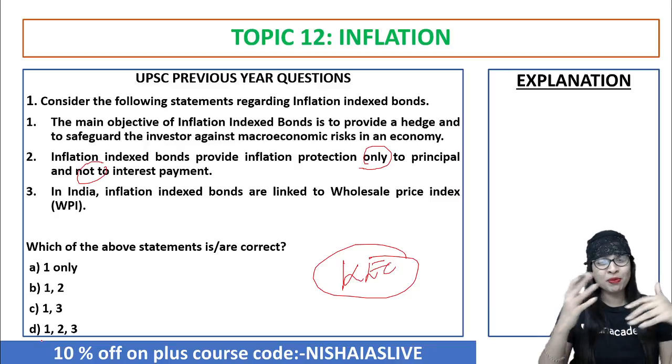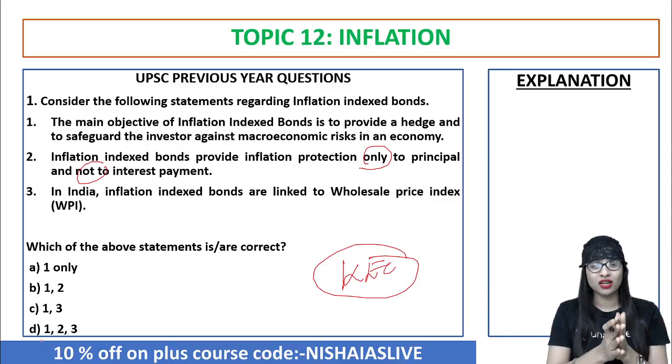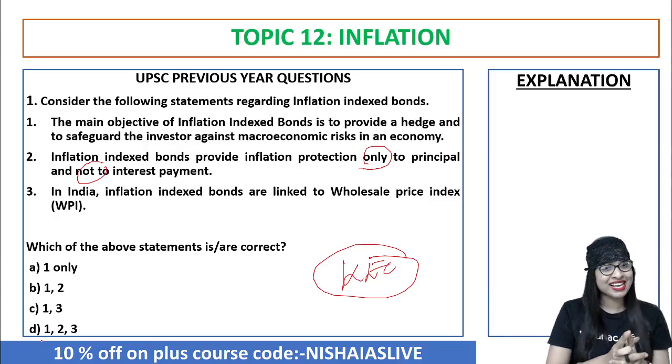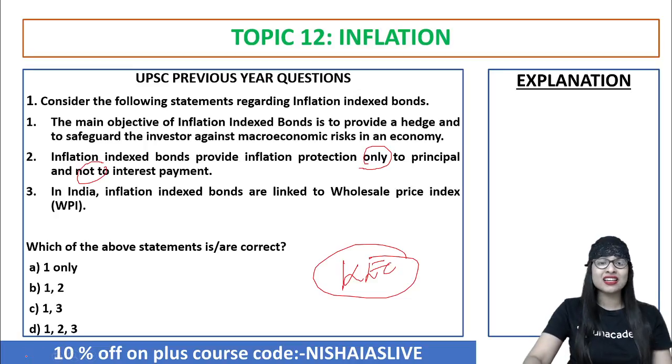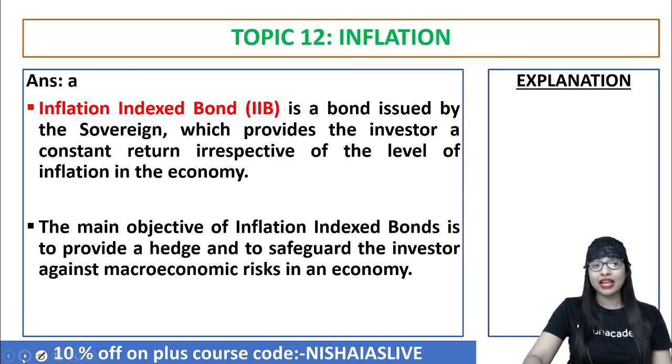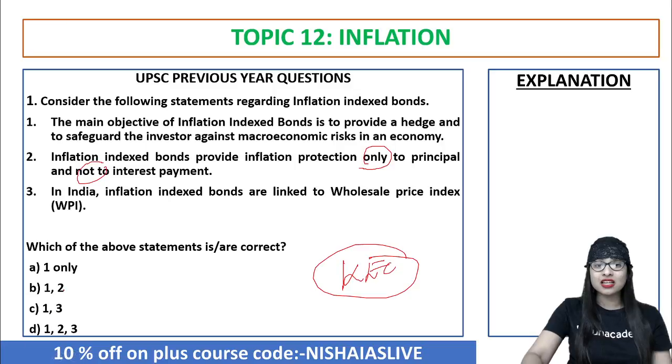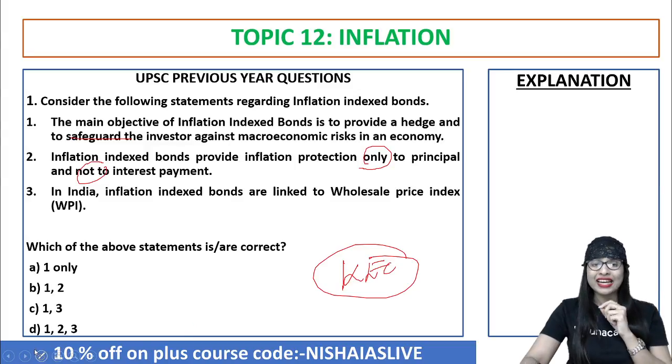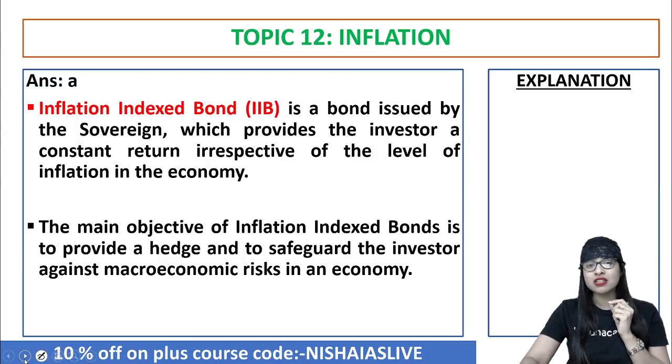Yes, I can see a lot of people saying 1, 2, 3 is correct, but then C, come on. A few with option number C as such, smart fellows. And the answer is option number what? It is A, which means that the answer is only one. The main objective of inflation index bond is what? Nothing but they want to safeguard the investor against any sort of macroeconomic risk in the economy.